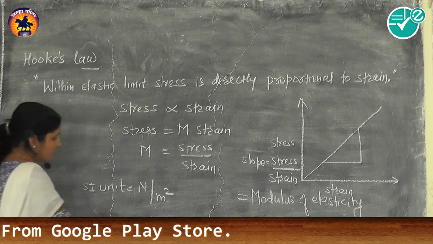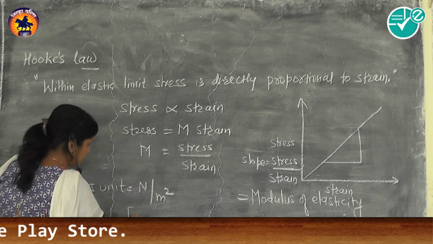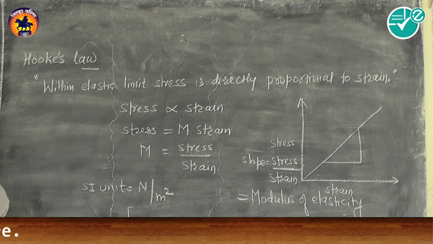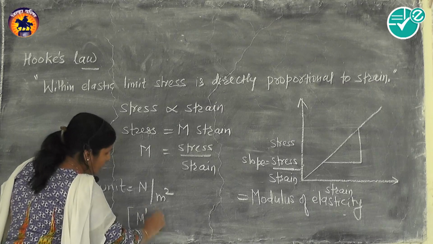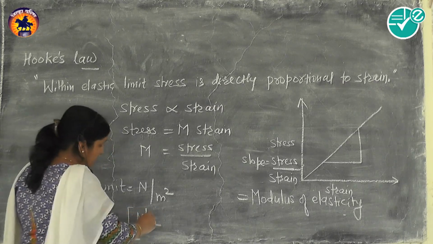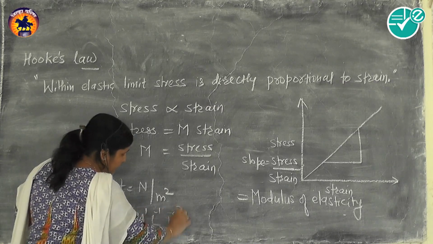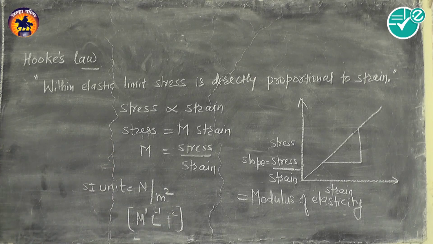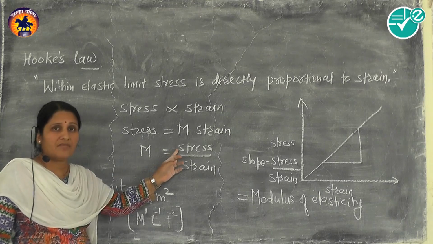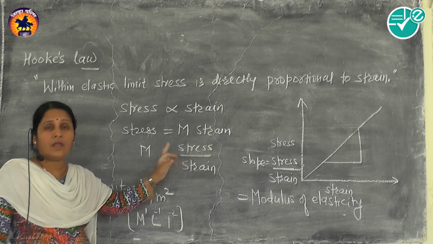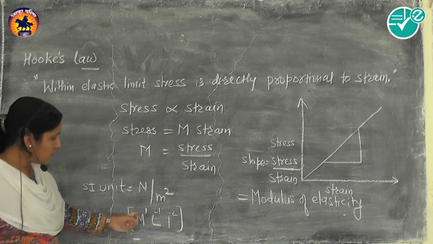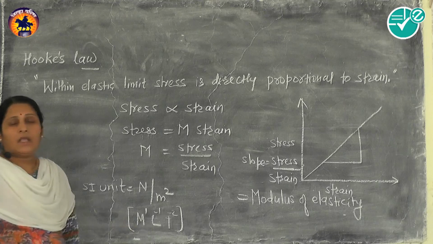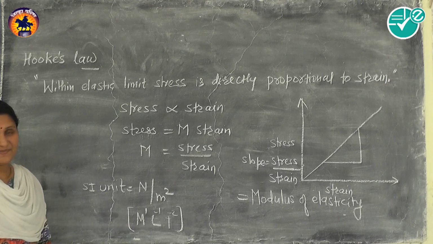And the dimensions of modulus of elasticity are the same as the dimensions of stress. In the last class we determined the dimensions of stress: force upon area, F by A. The dimensions of F are M1 L1 T minus 2, divided by L2. So these are the dimensions of modulus of elasticity.